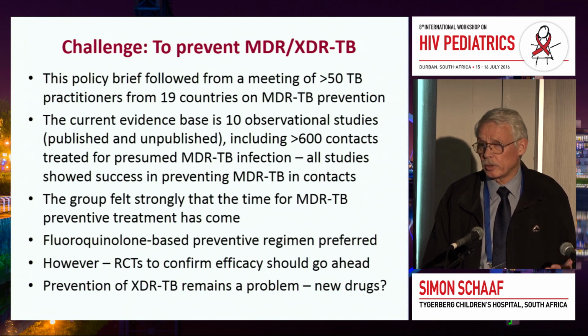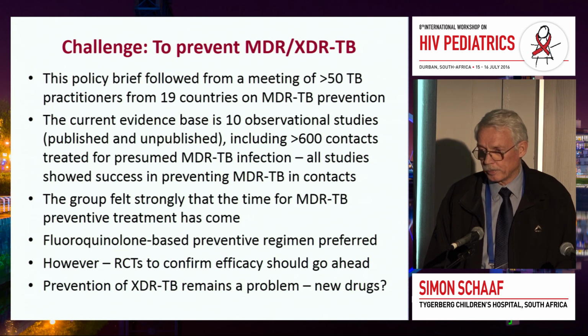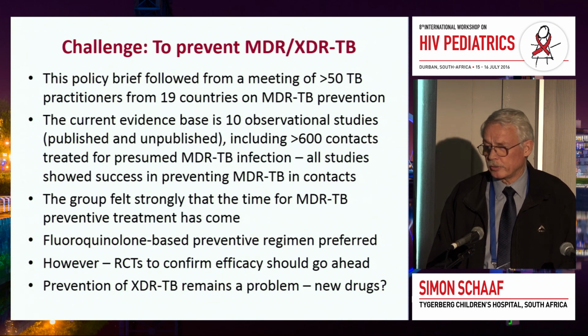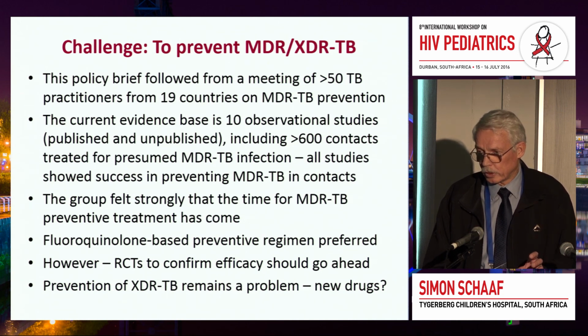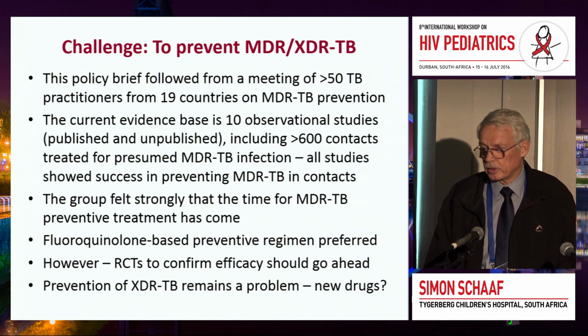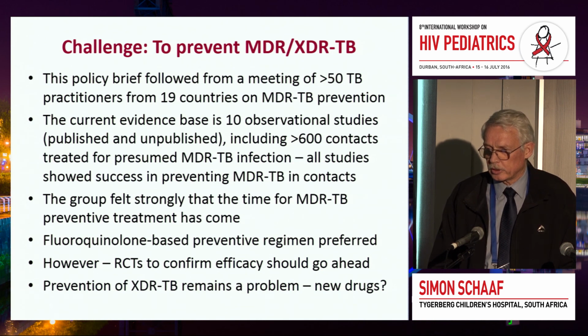The only thing is that no one ever tested it yet, and that is why we currently have 2 registered randomized controlled trials comparing fluoroquinolones, or levofloxacin specifically, to placebo, and the third one that will hopefully also start next year or maybe the year after, depending on when we have all the data, comparing delamanid to INH as prophylaxis. So there is the possibility of protecting patients against MDR TB.